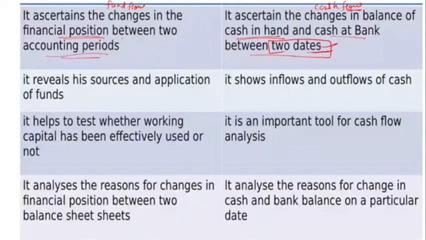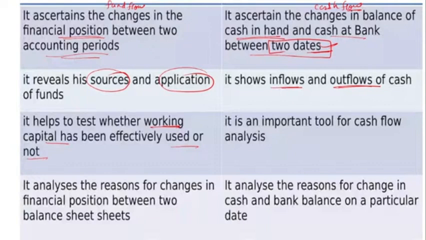Now what is fund flow? It reveals the source and the application of the fund. But cash flow shows the inflow, from where the cash is coming in and where the cash is going out. The fund flow statement helps to test whether the working capital has been effectively used or not, because it gives emphasis on the changes in working capital.